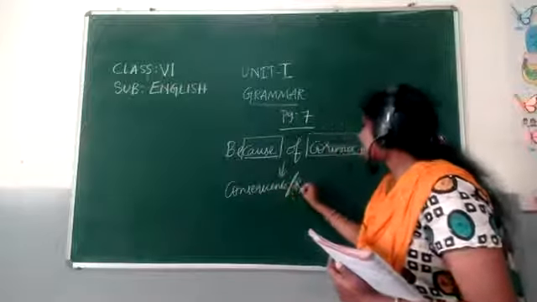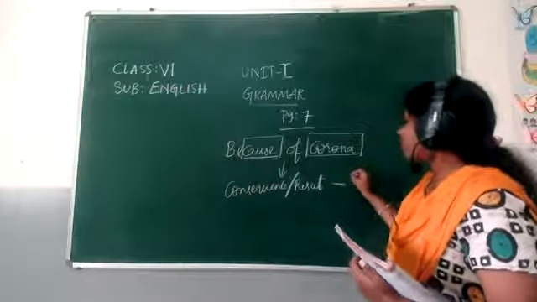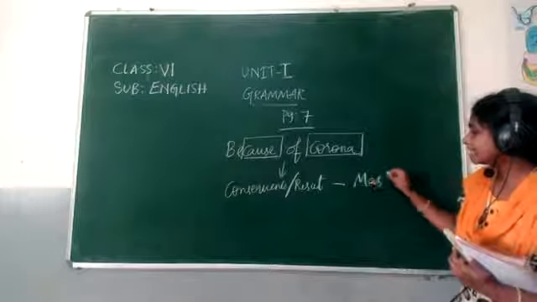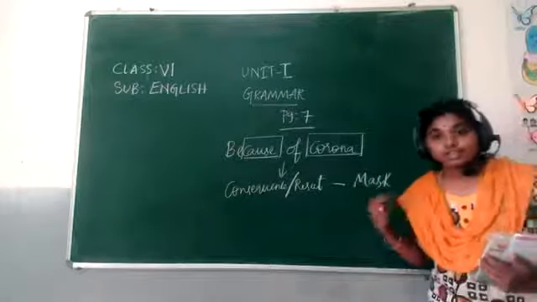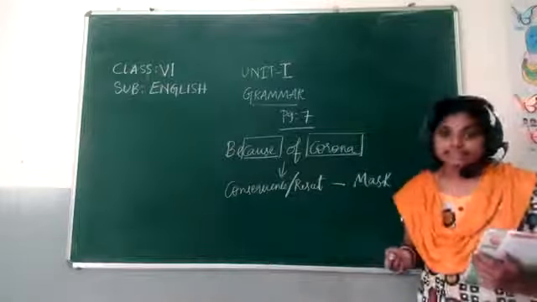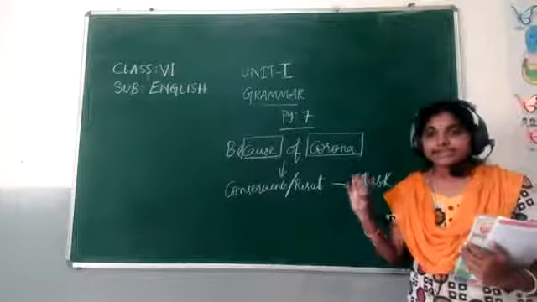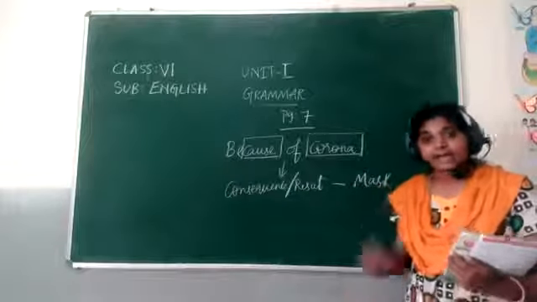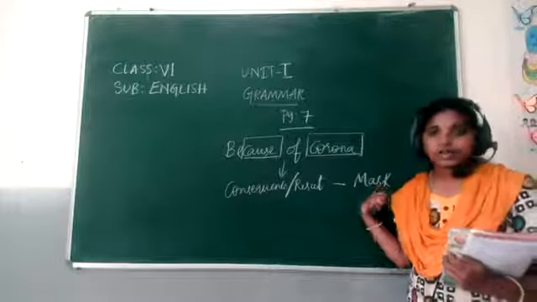Then what is the consequence? Consequence means result. What is the result? We are all wearing masks, using sanitizers, taking all necessary steps to be healthy. We are also consuming vitamin C tablets and iron capsules. All those are consequences.